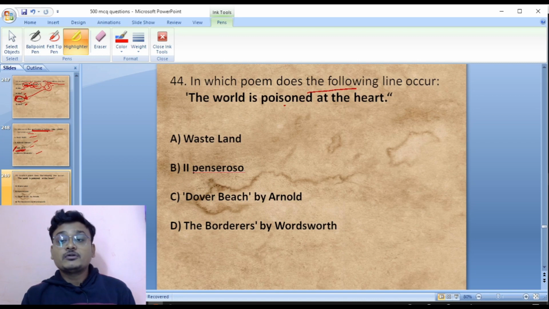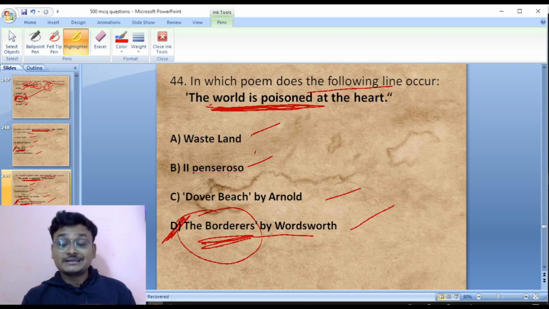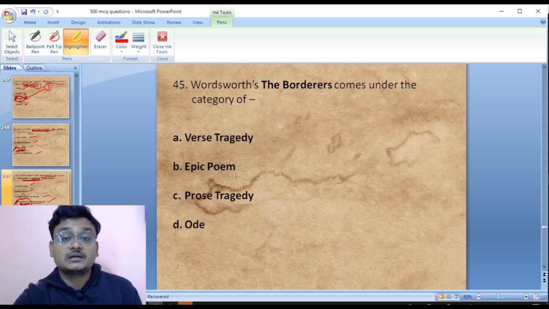In which poem does the following line occur? The world is poisoned at the heart. It is a very lesser known line. The Waste Land, L'Allegro, Dover Beach by Arnold, The Borderers by Wordsworth. So this line appears in the only verse tragedy written by Wordsworth, that is The Borderers. The Borderers is a lesser known work of Wordsworth. In this verse tragedy, it appears: the world is poisoned at the heart.